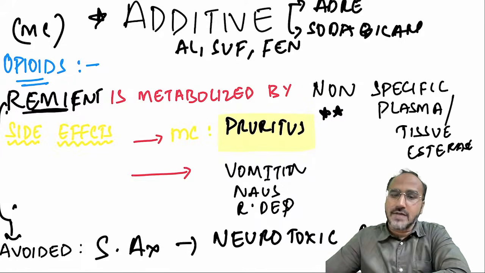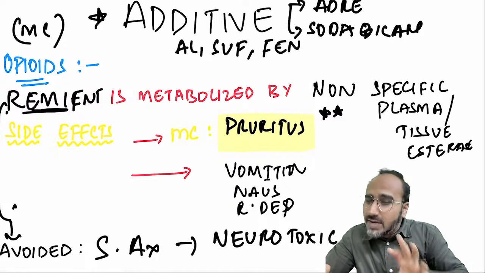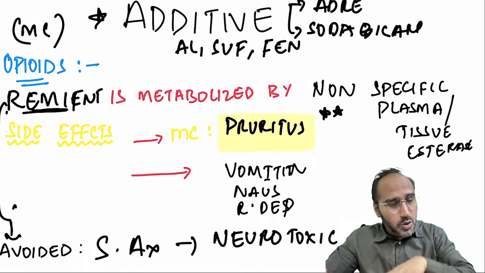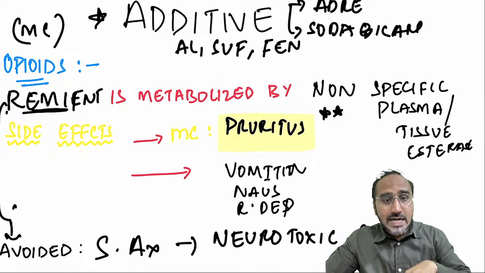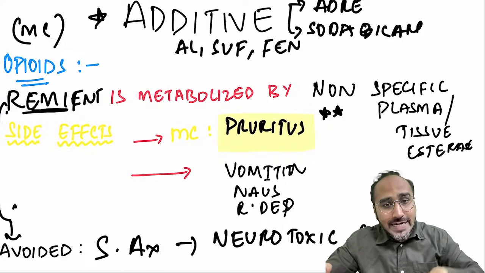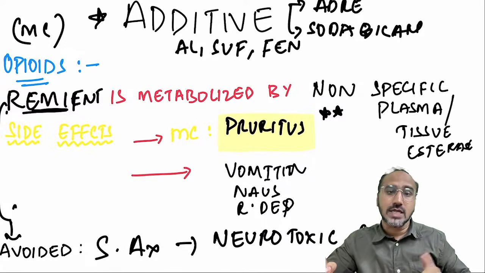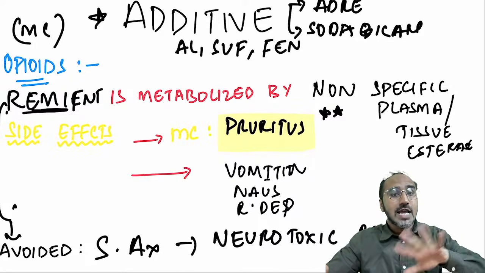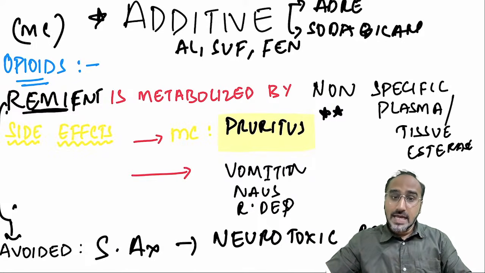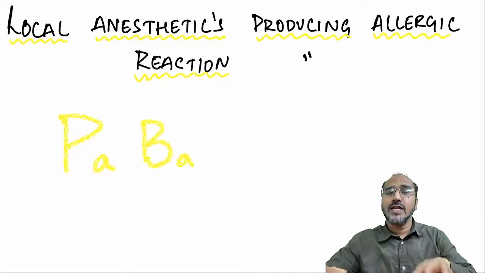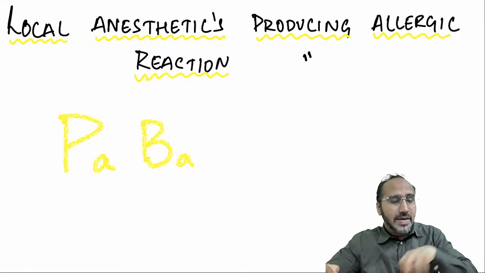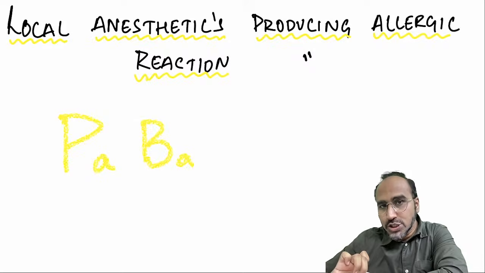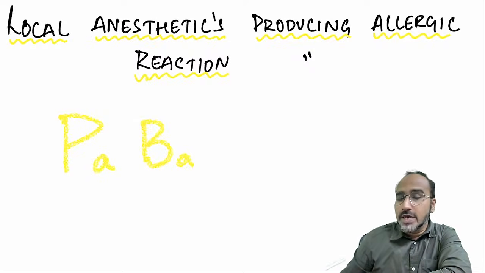Okay, that's regarding the additive. Now, guys, remember, we are discussing something about allergic reaction, so we need to discuss. Remember, I told you opioids can cause allergic reaction, but is there any chance that local anesthetic itself causes allergic reaction? Yes. Local anesthetics belonging to the amino ester category can cause allergic reaction. Why? Because some of the local anesthetics are metabolized to a compound called PABA. PABA is nothing but para-amino benzoic acid. So that can cause allergic reaction.